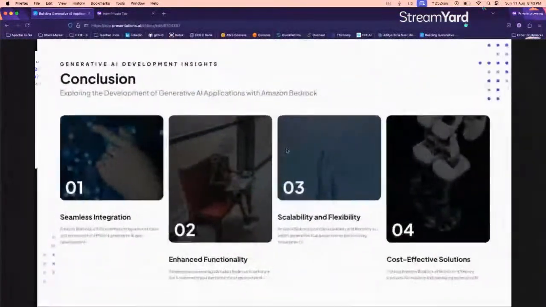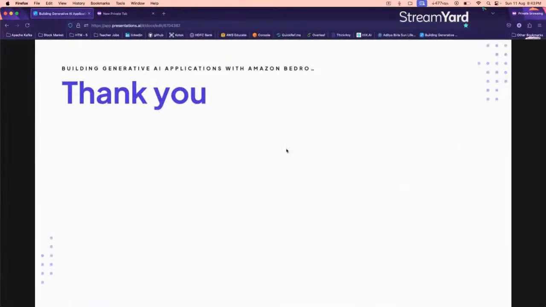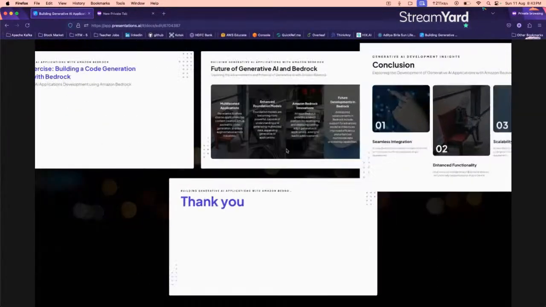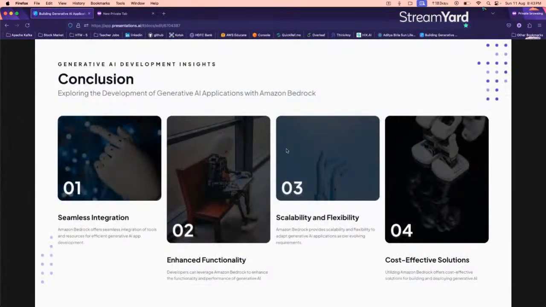So that's all in this particular lecture. We learned about generative AI applications to generate different types of things. We used a Lambda function, Amazon Bedrock, and API Gateway to generate an application that returns us the code. So in conclusion, why should we use Bedrock?